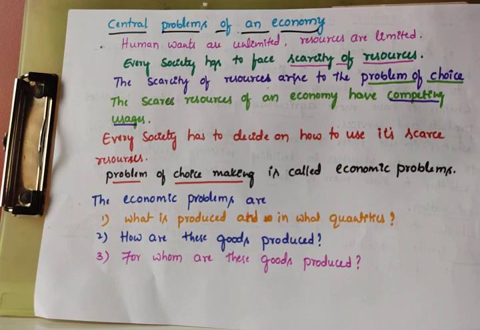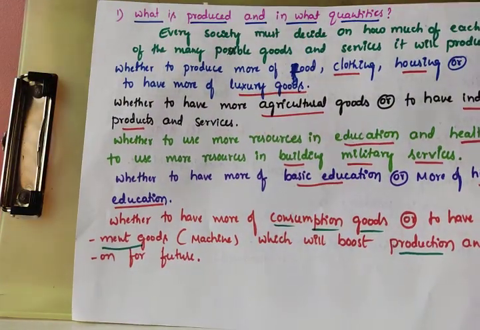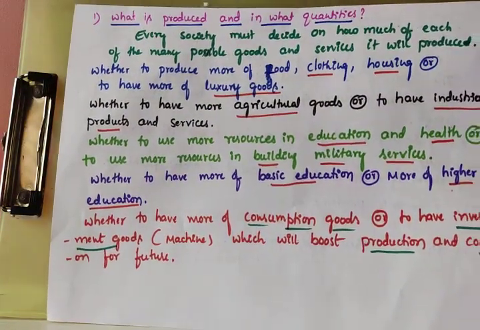Okay, let us discuss one by one. The first one is what is produced and in what quantity.